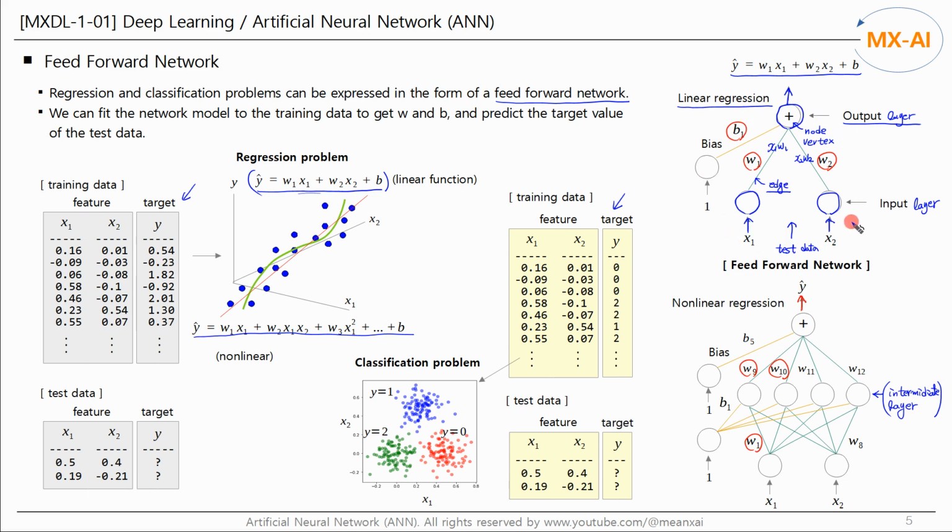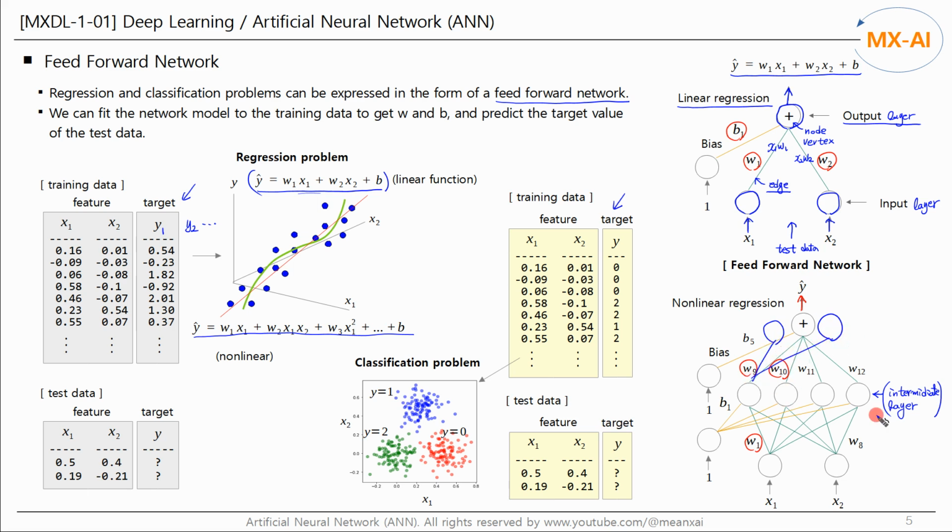Applying these networks to regression and classification problems has many advantages. Even small changes to the mathematical model make it difficult to solve, but the network model can be modified to any extent. For example, if your data has multiple target values, you can increase the nodes in the output layer of the network.